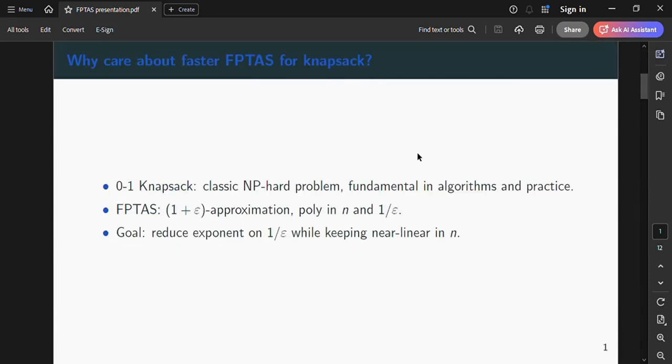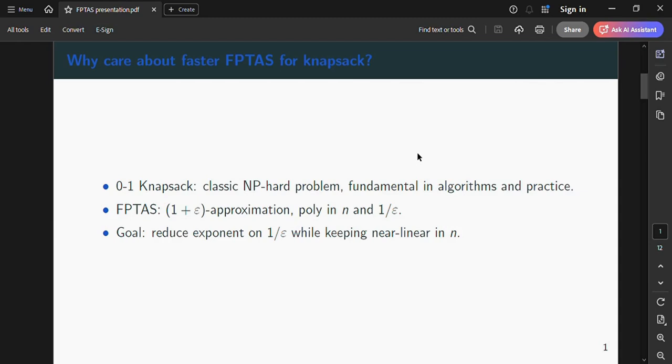So now, why do we care about a faster FPTAS for knapsack? The 0-1 knapsack is everywhere in algorithms and applications, and an FPTAS gives a guaranteed 1 plus epsilon approximation where the runtime grows polynomially in n and 1 by epsilon.